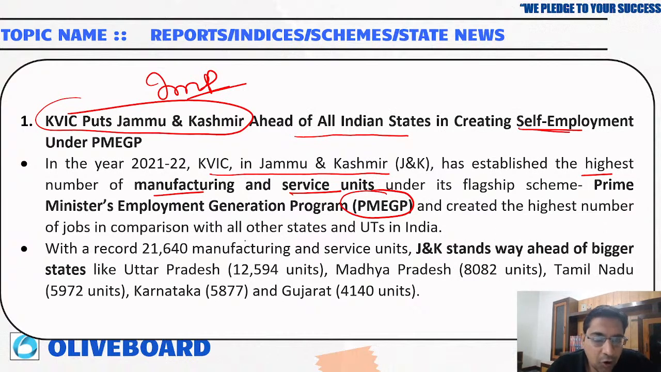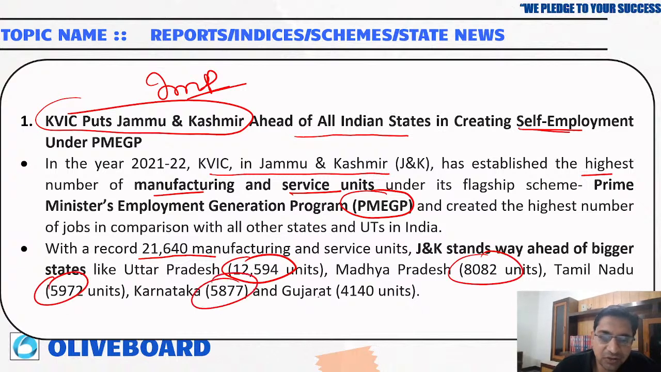With a record 21,640 manufacturing and service units, J&K stands far ahead of states like Uttar Pradesh. That means it is almost double. In Uttar Pradesh there are 12,000 units, Madhya Pradesh 8,000, Tamil Nadu 5,000, Karnataka 5,000, Gujarat 4,000. In Jammu and Kashmir, 21,000 units have been created.